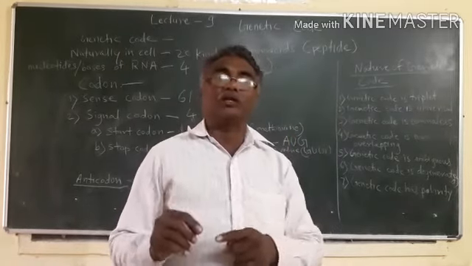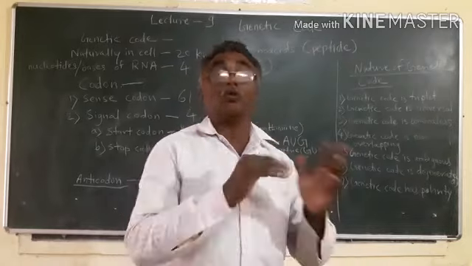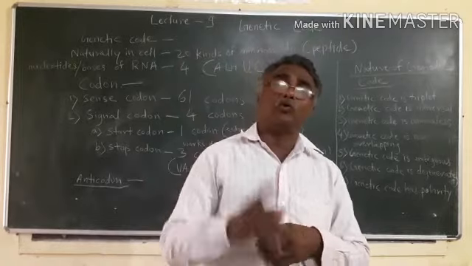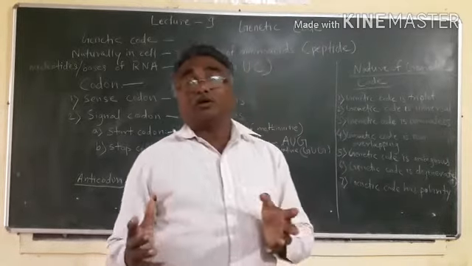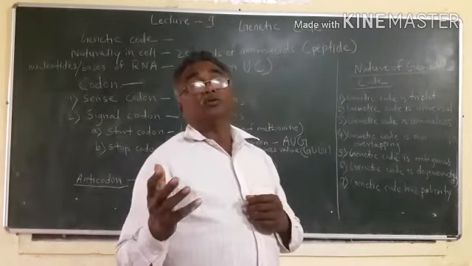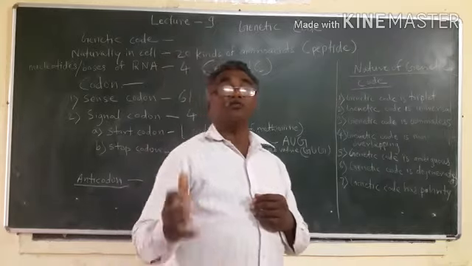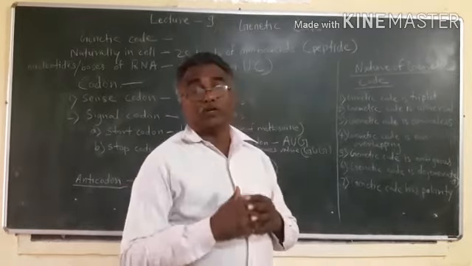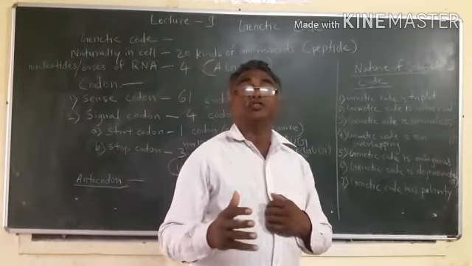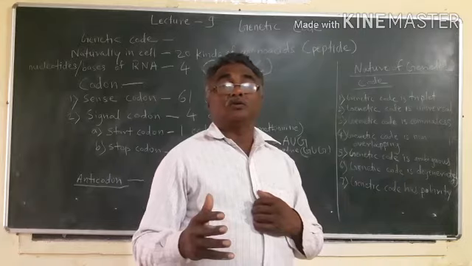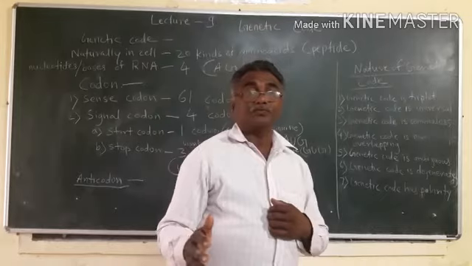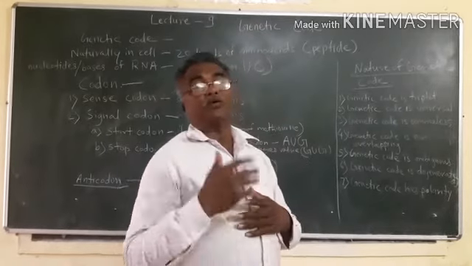One amino acid may have only one codon, some amino acids may have 3 codons, some may have 4 codons. In this way, there are different numbers of codons for every amino acid. So one amino acid may have many codons.